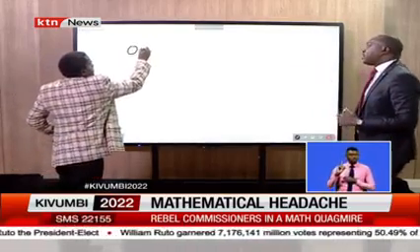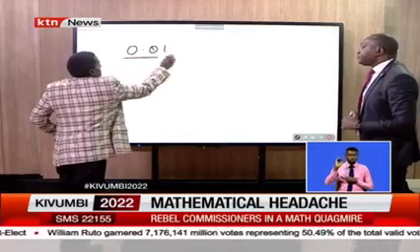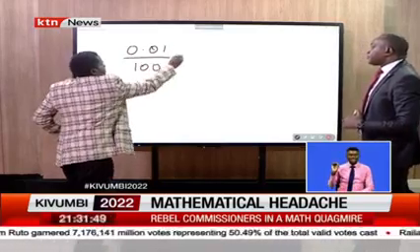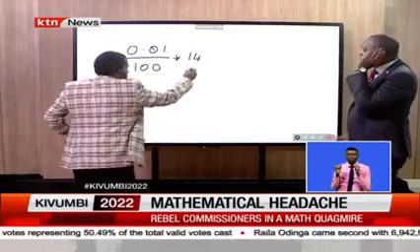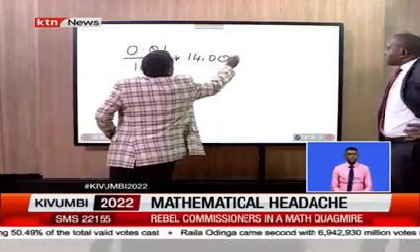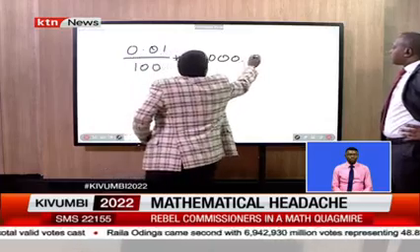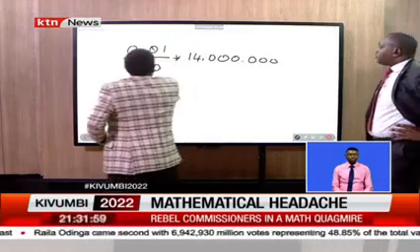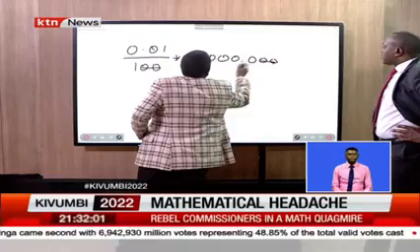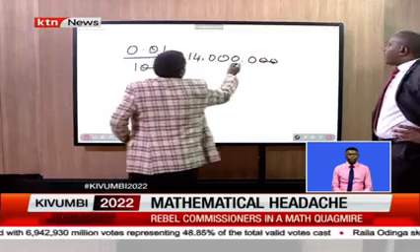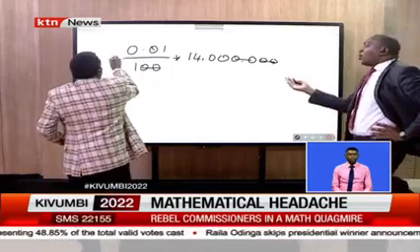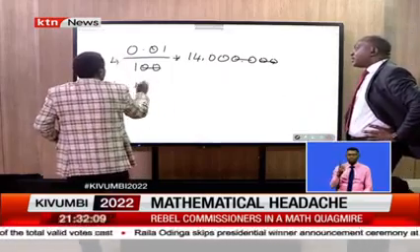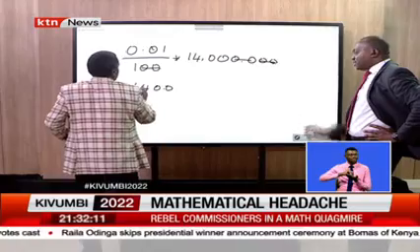Let's assume if we can arrive at that. 0.01% of 14 million. Again, as you put it, you knock that one out. Then these are 2 over 100. So you knock 2, you knock 2. So that gives you now 1,400 again. Yes, 1,400 again.